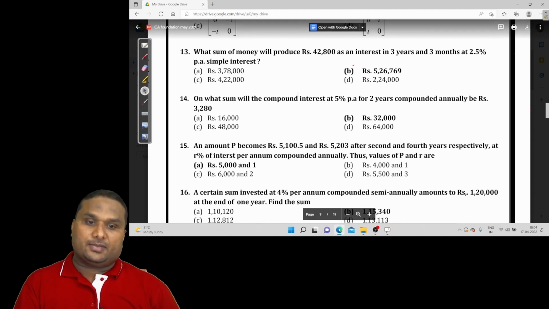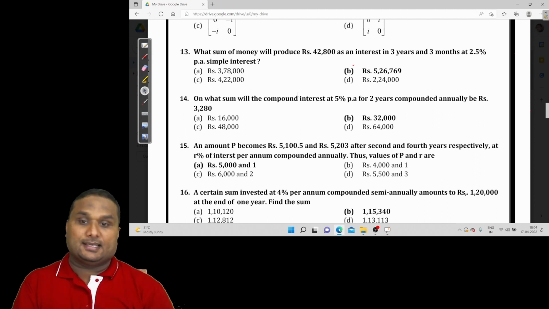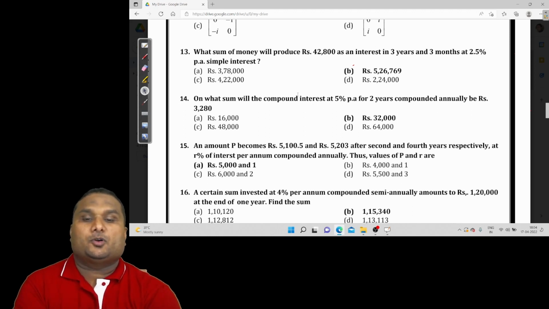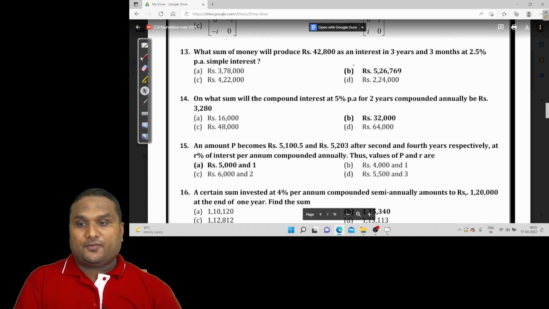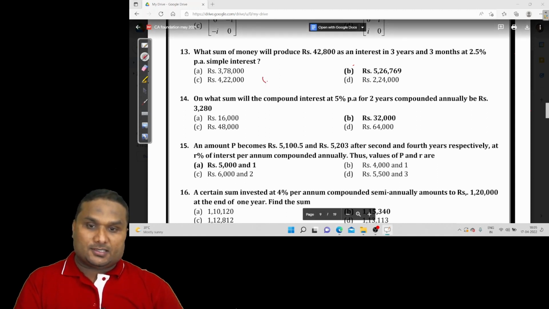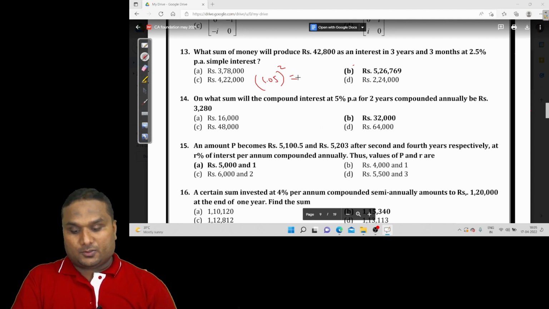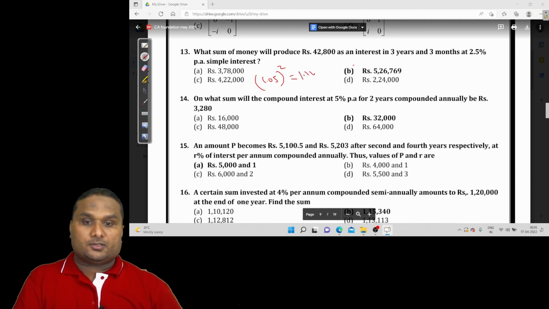But these questions can be cracked in seconds. Now, on what sum will compound interest at 5% per annum for 2 years, compounded annually, be rupees 3280? The compound interest for 2 years is 3280. It's a question on 5% and on 2 years, so it is 1.05 to the power 2, which is 1.1025.